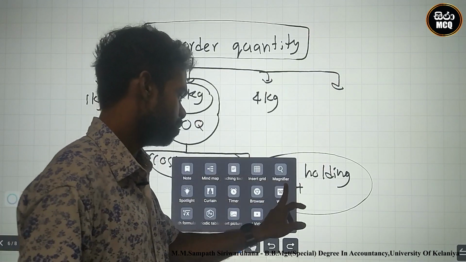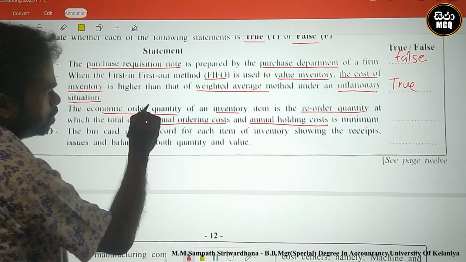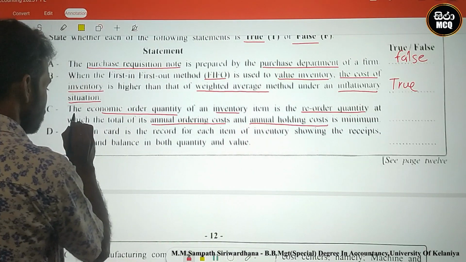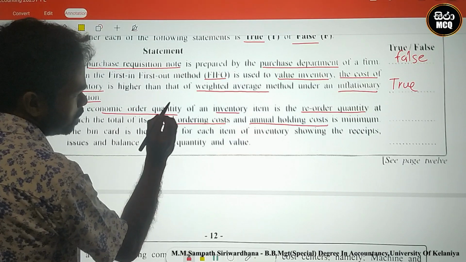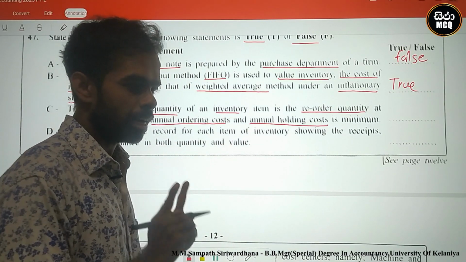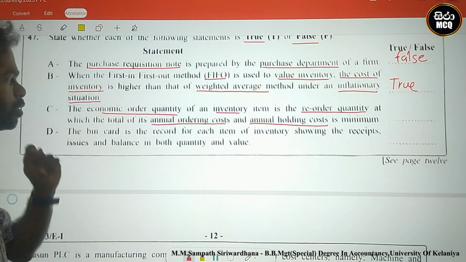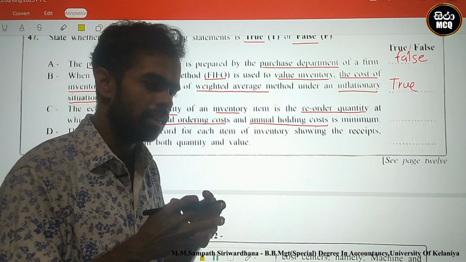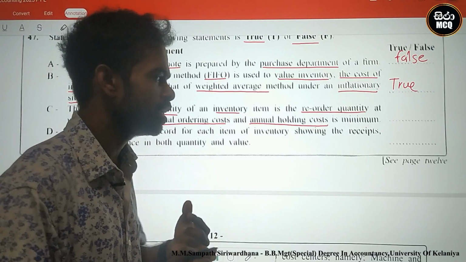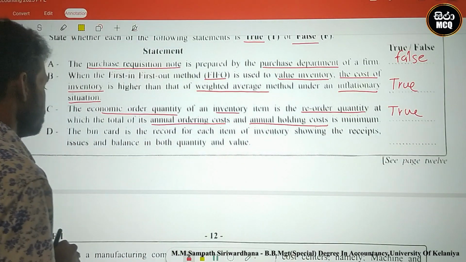Okay, this is the statement. We can agree with this statement. Look here, the economic order quantity, EOQ, of an inventory item is the reorder quantity at which the total of the annual ordering cost and annual holding cost are minimum. When the annual holding cost and annual ordering cost are minimum, we can select that reorder quantity as the economic order quantity. What is the rule at the economic order quantity level? Ordering cost and holding cost are minimum. This is the statement we can agree with. This is true. Okay, next one.